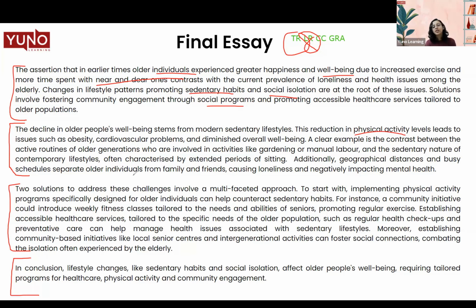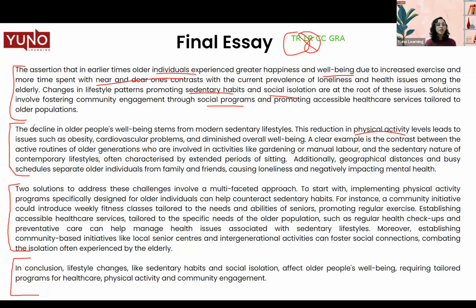So these are all the kind of collocations. Collocations are two words that go together very seamlessly. For example, strictly forbidden, not strongly forbidden. These are all the collocations you can also use in your essay. See if you can spot any other collocations in this essay that we have written here for you. So this is how you improve your score in lexical resource.